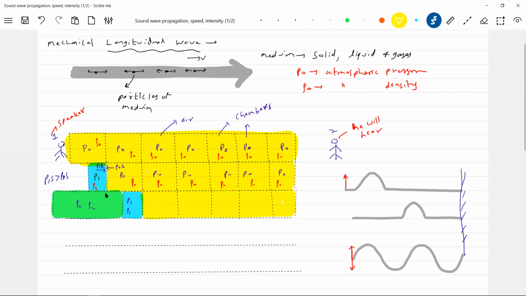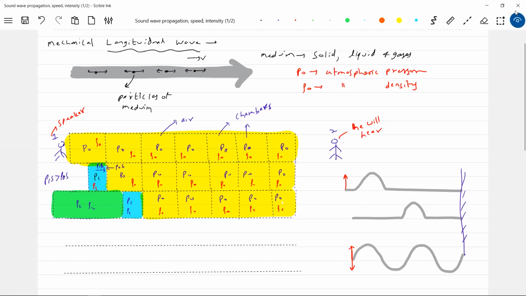Am I right, sir? We are not understanding, because the moment you speak, it should propagate. No, it will take some time. How will the disturbance propagate instantaneously? It needs some time to propagate, like you can see in the right diagram. So the blue color one we will call a compression, and the green color one is called a rarefaction.